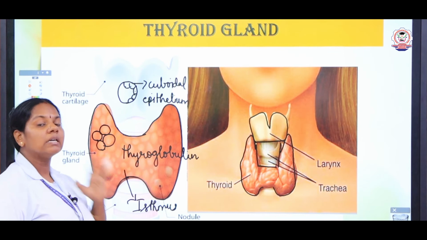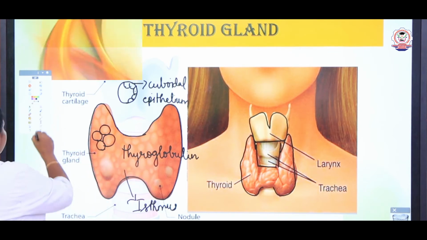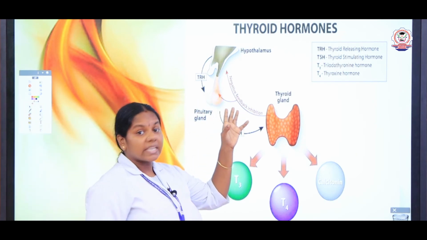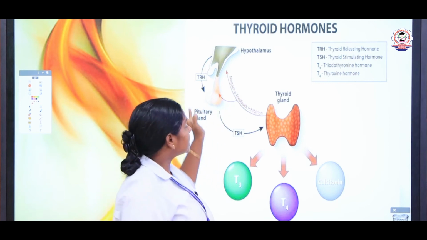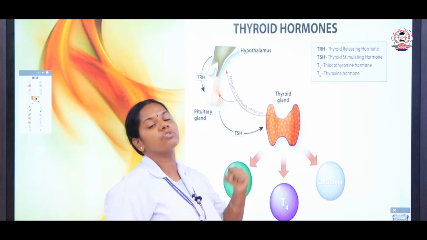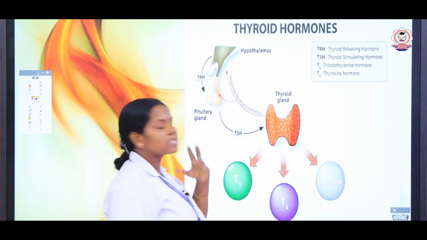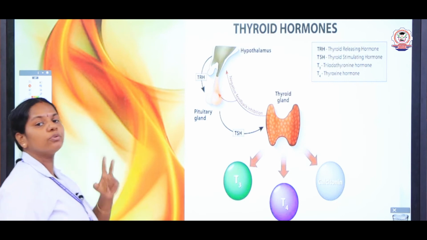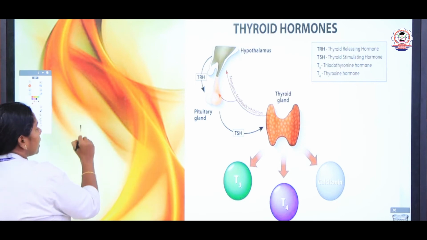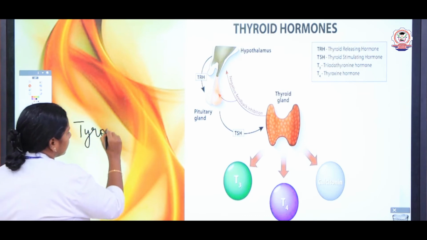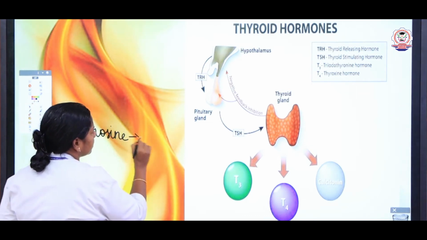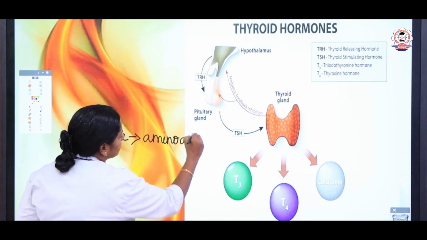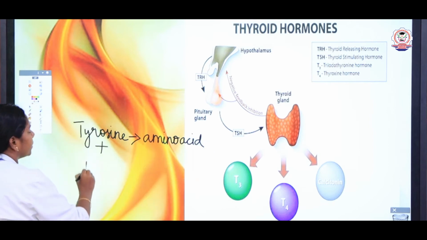It secretes 3 hormones. Let us see what they are. From the pituitary we discussed TSH, that is thyroid stimulating hormone. It stimulates the thyroid, and on the stimulation of TSH, the thyroid secretes 3 hormones. Mostly the thyroid hormones consist of 2 things: an amino acid, tyrosine, plus iodine.